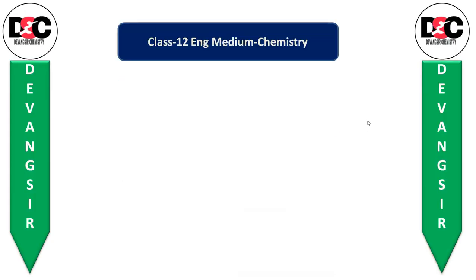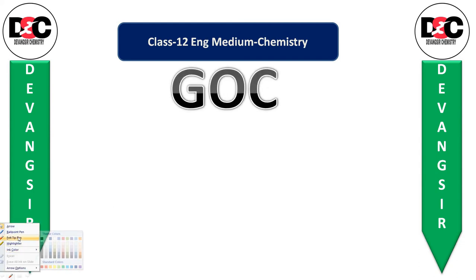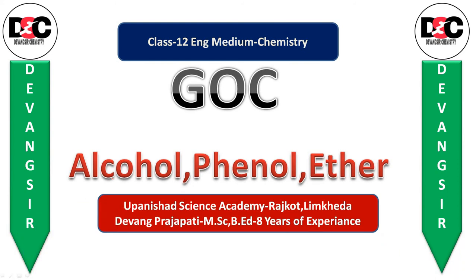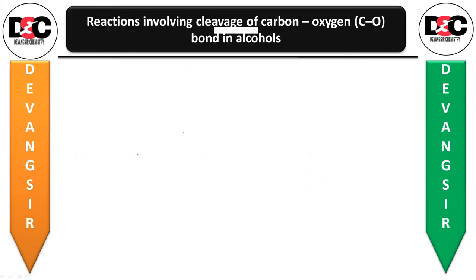Class 12 English medium chemistry subject, General Organic Chemistry. Alcohol, phenol and ether is the name of the chapter, and Upanishad Science Academy has two different branches, Rajkot and Limkheda, and from there I, Devang Prajapati, have been teaching the chemistry subject for the last 8 years. So now, reactions involving cleavage of the carbon-oxygen bond, that is the C-O bond, in alcohols.